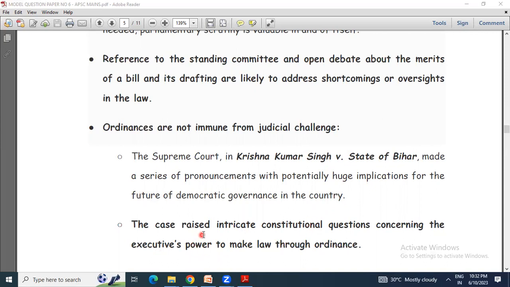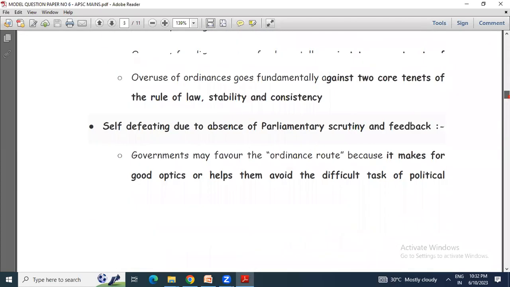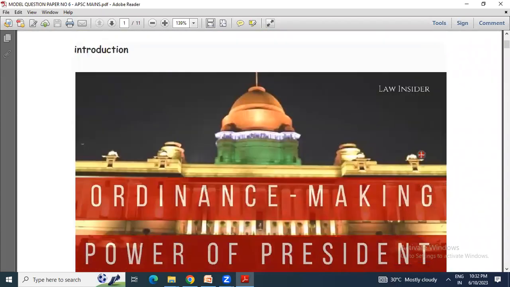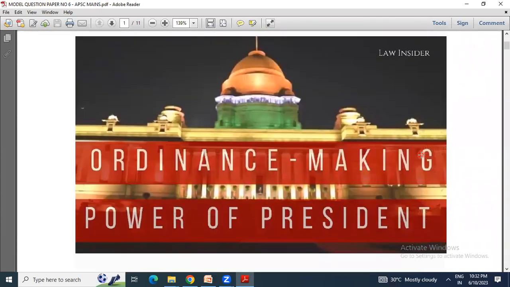So this case raised intricate constitutional questions concerning the executive's power to make law through ordinance. So how can we conclude? Yes, ordinance is required, but to some extent, when Parliament is not in session, or in a situation where immediate action is needed, then there may be no other option than an ordinance, but that should be validated within 6 weeks.